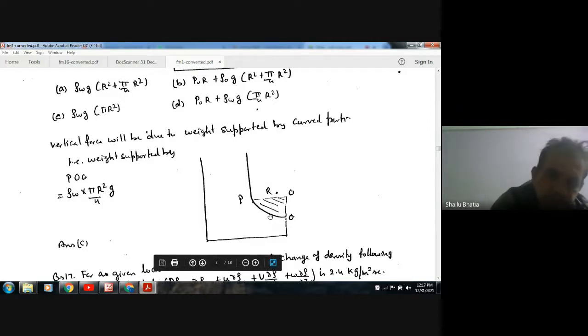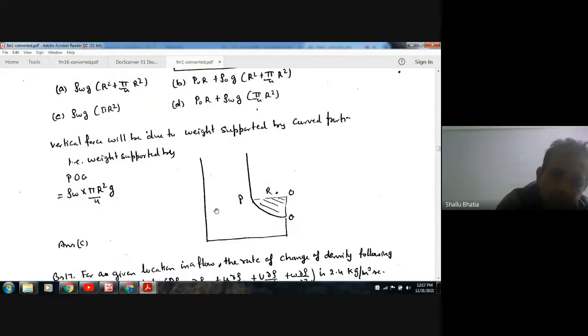Here the buoyant force is acting, and on the other side no water is there, so the weight supported in this portion is the vertical force. The area of this portion is one quarter of the circle, that is pi r square by 4.